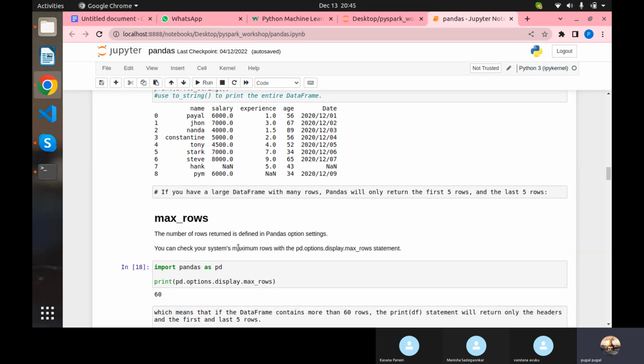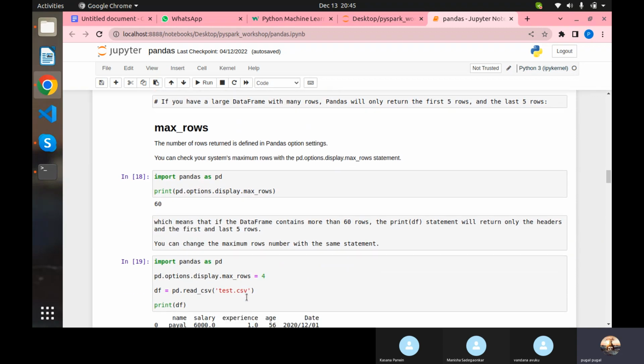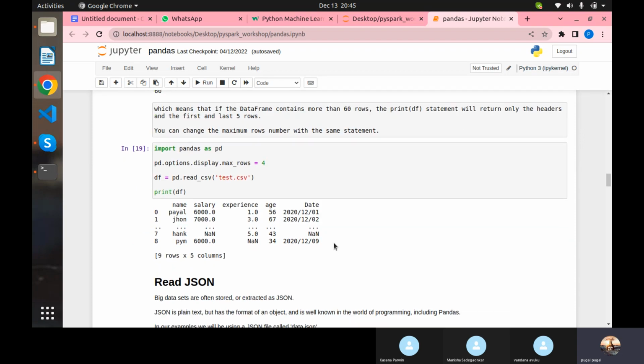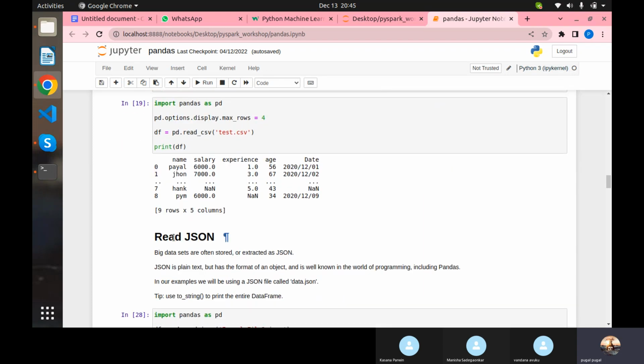And following that, how to change the maximum rows. By default it will be set to 60. If you want to change it to 4000, or the entire data, or a small number like 4, or whatever number you want, you can set it, and then read a CSV file, and it will work based on that. So this is how you can basically work with CSV files, and you can do a lot more with that, which we will see in the next class. Read JSON also we will see in the next class.